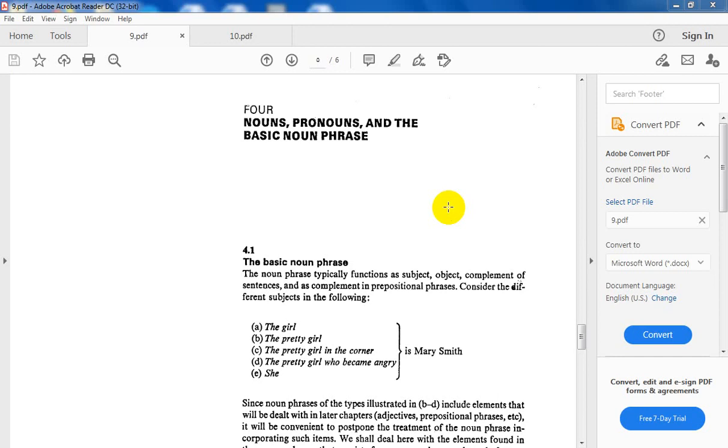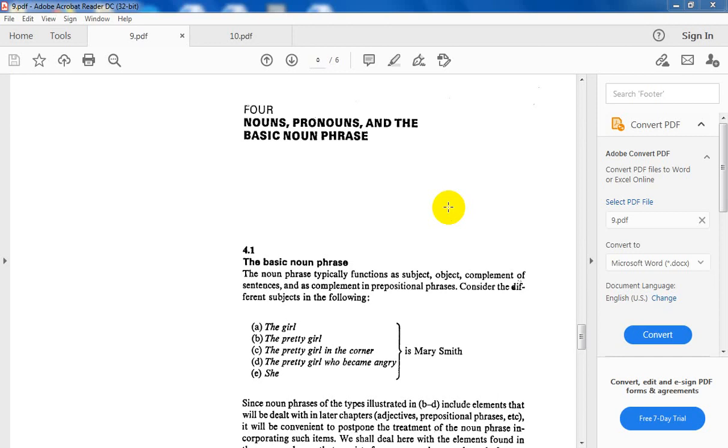A phrase is a part, or constitutes a part, of a sentence. It doesn't have a complete meaning, no complete idea, no complete thought. Again, it can function as a subject, as an object, direct object, indirect object, and so on. So it can be an element in the sentence.